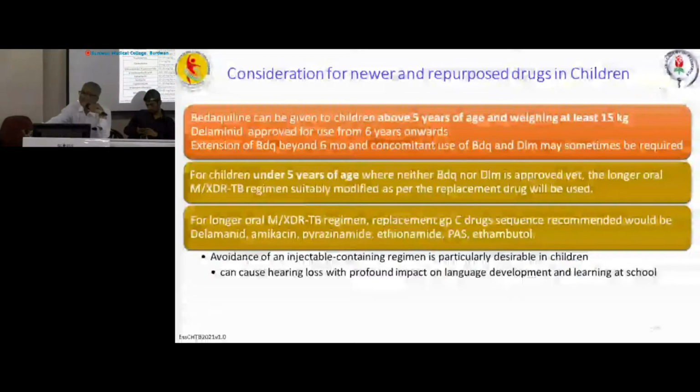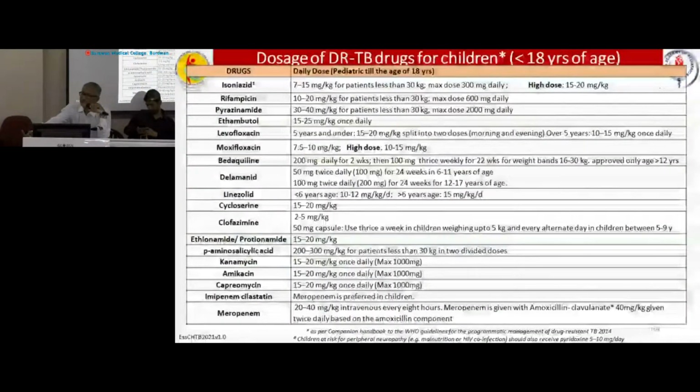And these are the drugs. So only 2 drugs can be given in high dose, like INH 15 to 20 milligram per kg and moxifloxacin 10 to 15 milligram per kg. And bedaquiline again we have to remember 200 milligram daily for 2 weeks, then 100 milligram thrice weekly for 22 weeks.